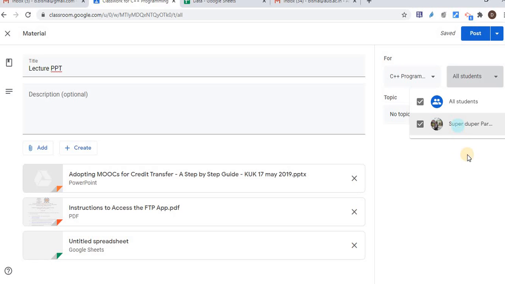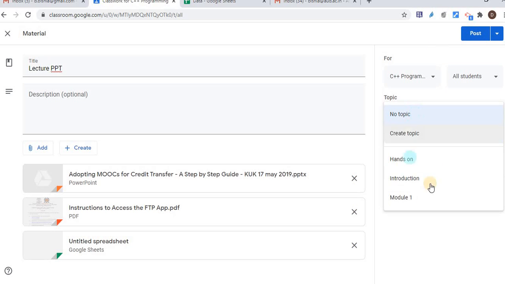If let's say I have 10, 20, 13 students, I can select that this material is not for this particular student, and I can select like that, or for all students. So all students, it's for all. I can select it here, and under which topic. Let's say under the introduction topic, I'm going to share this material.